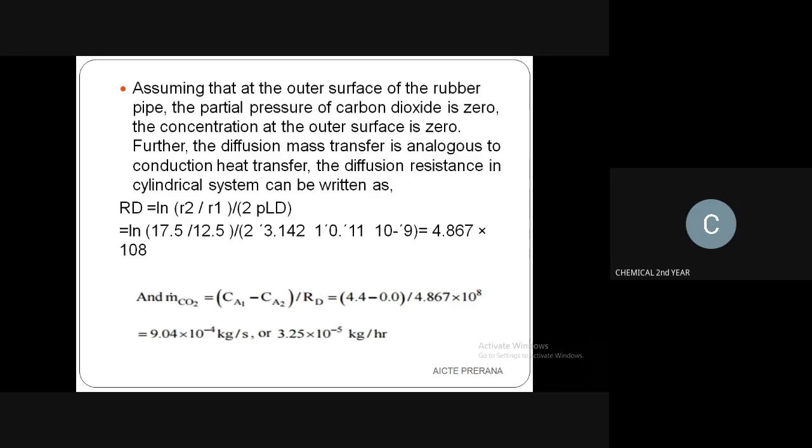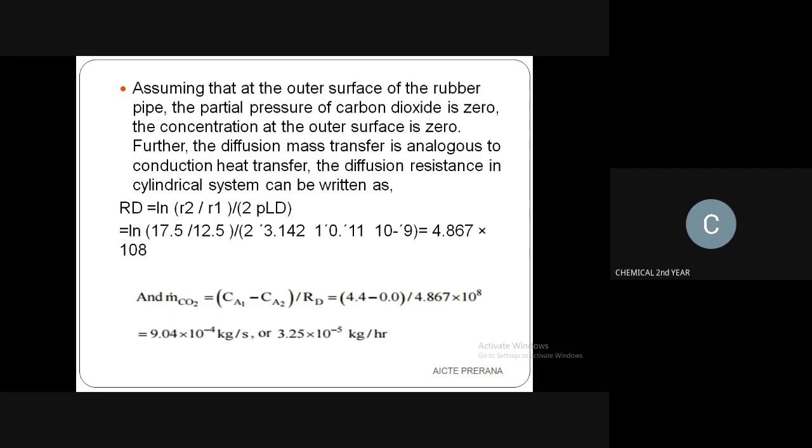Assuming that at the outer surface of the rubber pipe, the partial pressure of the carbon dioxide is zero. We already know that at the outer surface of the rubber pipe, the carbon dioxide pressure will be zero, so the concentration at the outer surface is zero. Further, the diffusion mass transfer is analogous to conduction heat transfer.